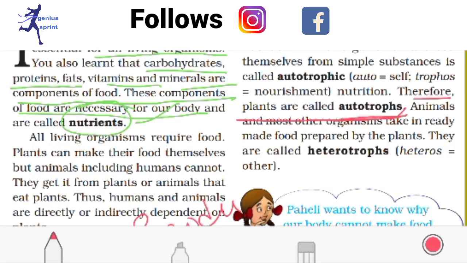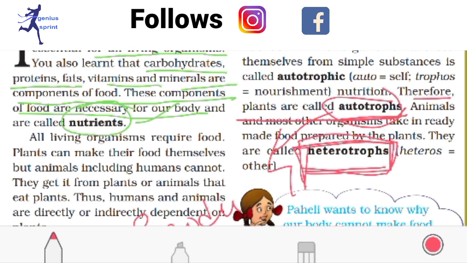All of you know that plants are called what? Autotrophs. And animals are called what? Heterotrophs. Animals are called what? Heterotrophs. Because they cannot prepare their own food. They are totally dependent on plants for making their food. Okay, so that's why they are heterotrophs.